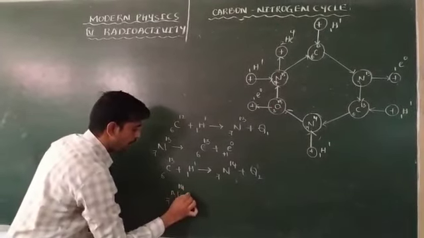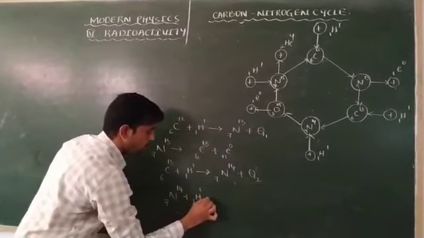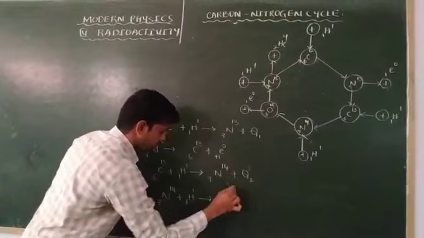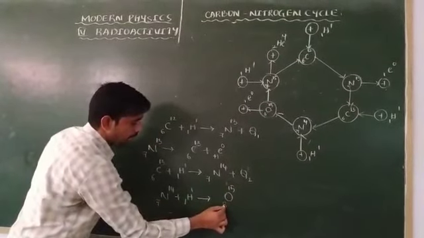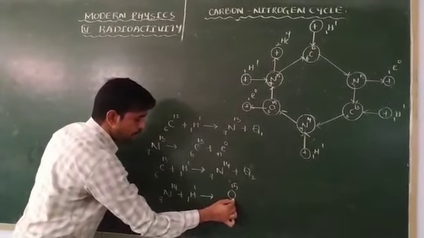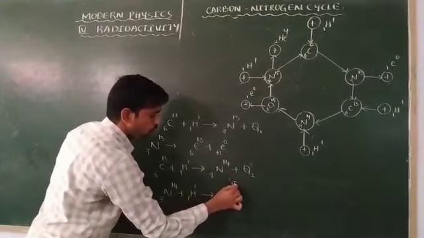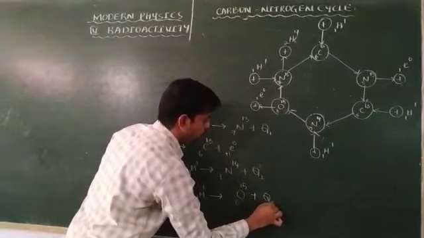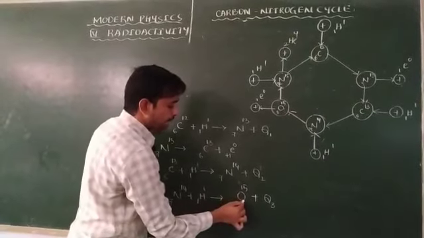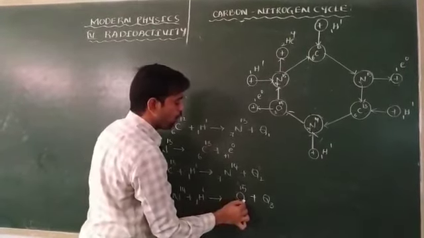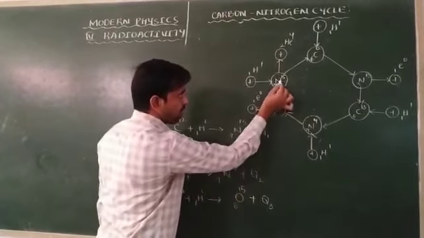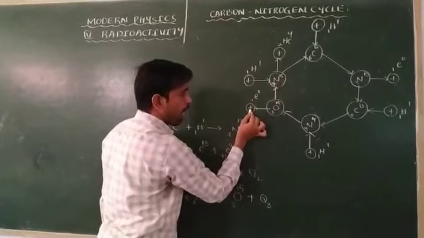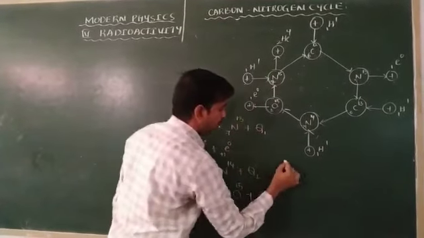N714 plus proton H11 gives rise to O815. Yes, 7 plus 1 is equal to 8, the atomic number of oxygen. 14 plus 1 is equal to 15, and it releases some energy, Q3. Now this oxygen also splits into two elements: N715, nitrogen, and a positron.